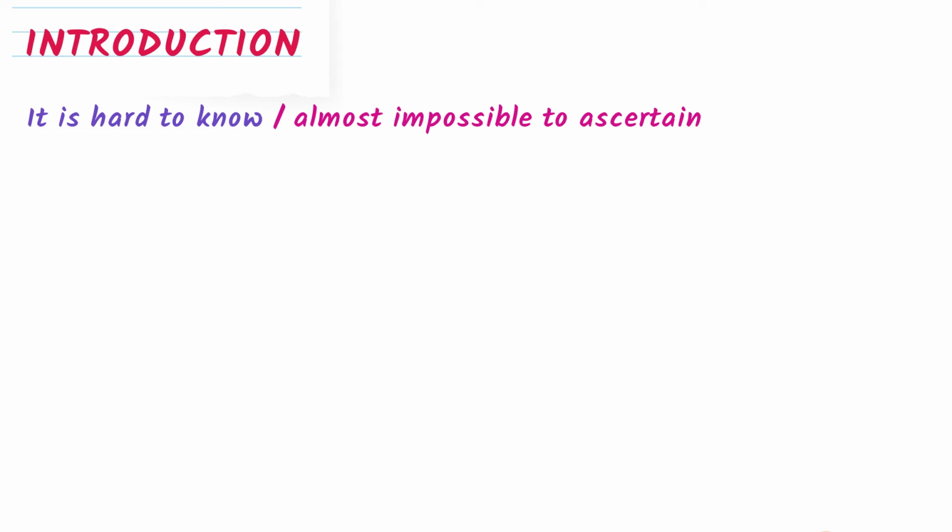It is hard to know. This is actually a phrase that I see most IELTS candidates use. So you can omit this one, hard to know, and you can come up with this phrase, almost impossible to ascertain. So instead of it is hard to know, you can write it is almost impossible to ascertain whether crime is